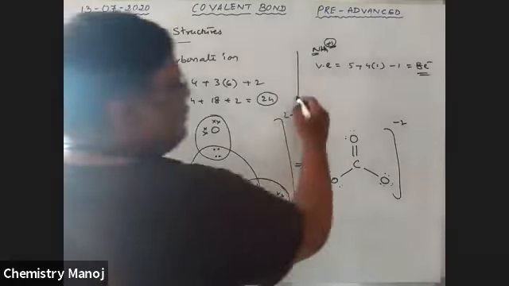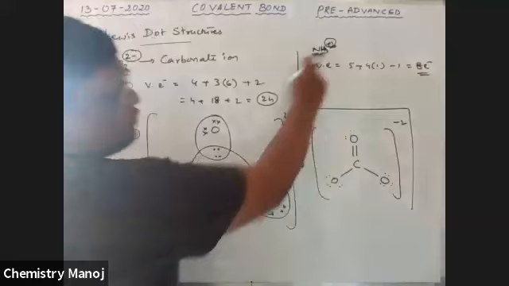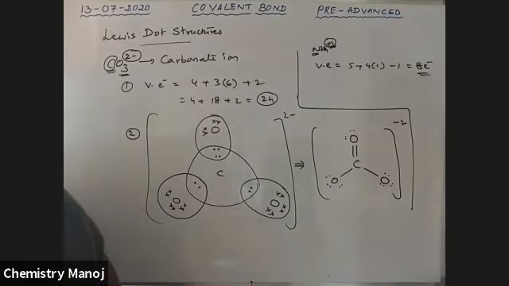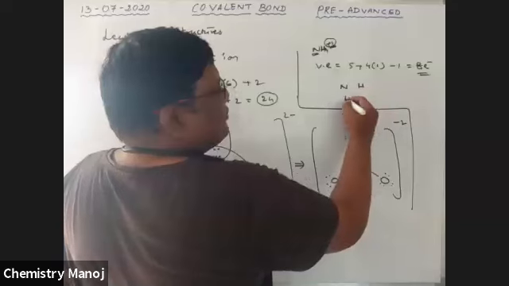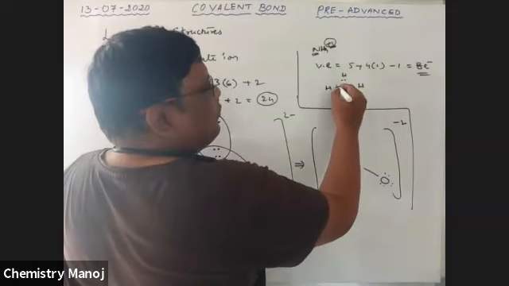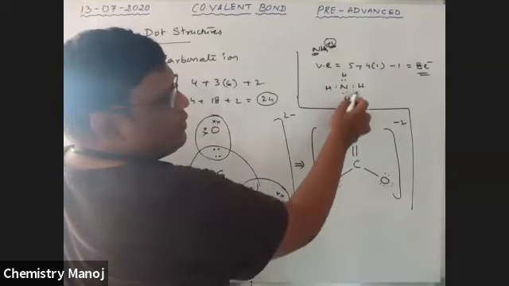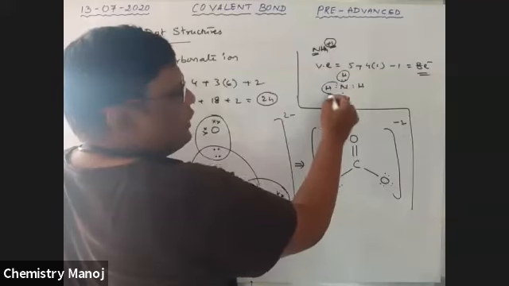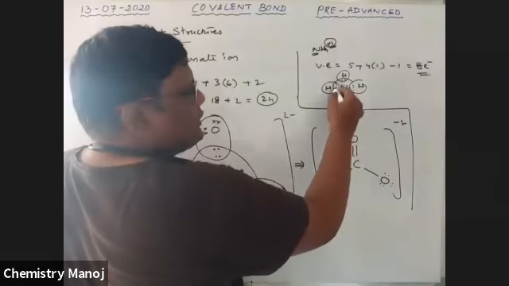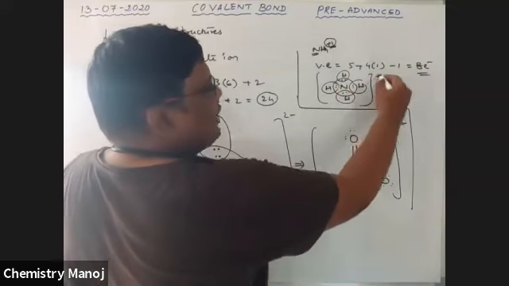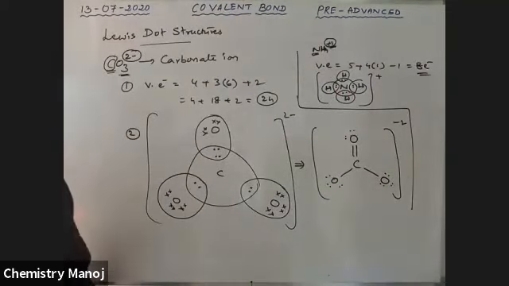Okay, next. NH4 plus, I already counted the electrons. The central atom is nitrogen, with 4 hydrogen atoms, each one bonded with 1 electron. Therefore nitrogen has 8 electrons and each hydrogen has 2 electrons. So it is the NH4 plus ion having positive charge. That is the Lewis dot structure of the NH4 plus ion. Nitrogen has 8 electron configuration, hydrogen has 2 electron configuration.